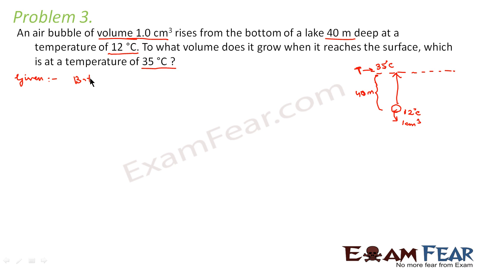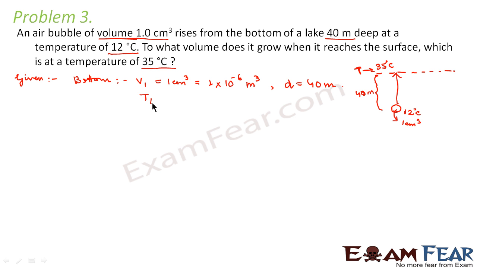The given parameters say that at the bottom, the volume is 1 centimeter cube, which is equal to 1 into 10 to the power minus 6 meter cube. Depth is 40 meters.